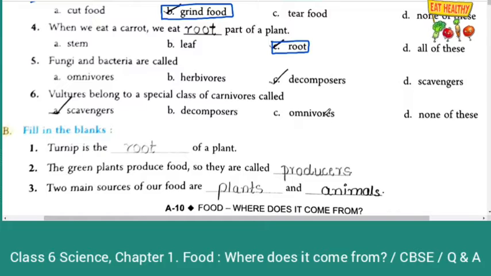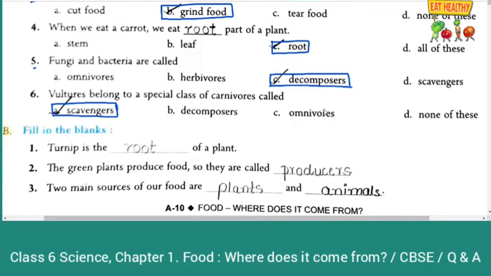Fifth question, fungi and bacteria are called omnivores, herbivores, decomposers, scavengers. Fungi and bacteria are called decomposers. Sixth question, vultures belong to a special class of carnivores called scavengers. So vultures belong to special class of carnivores called scavengers.